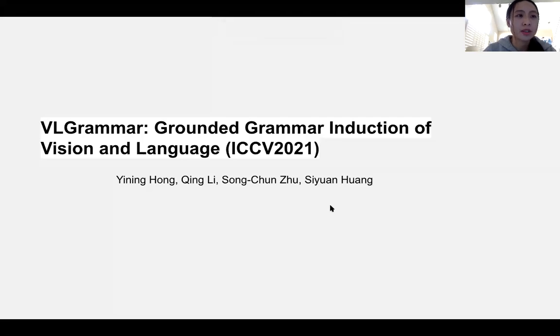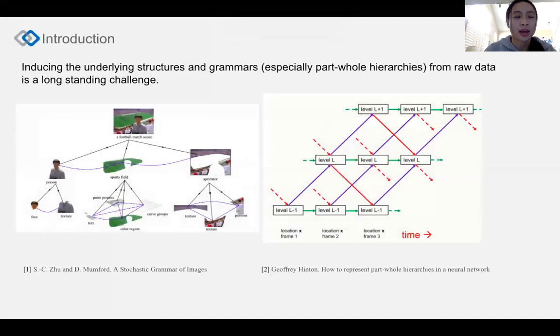We are here to present our work, VLGrammar, Grounded Grammar Induction of Vision and Language. As we know, inducing the underlying structures in grammars, especially partial hierarchies, from raw data is a long-standing challenge. While grammar is an essential representation of natural language, it also exists ubiquitously in vision to represent the partial hierarchies.